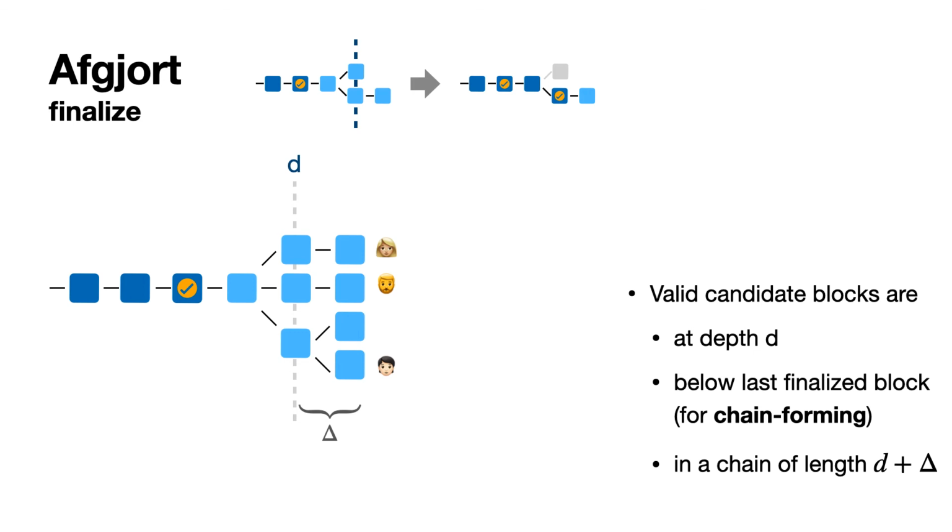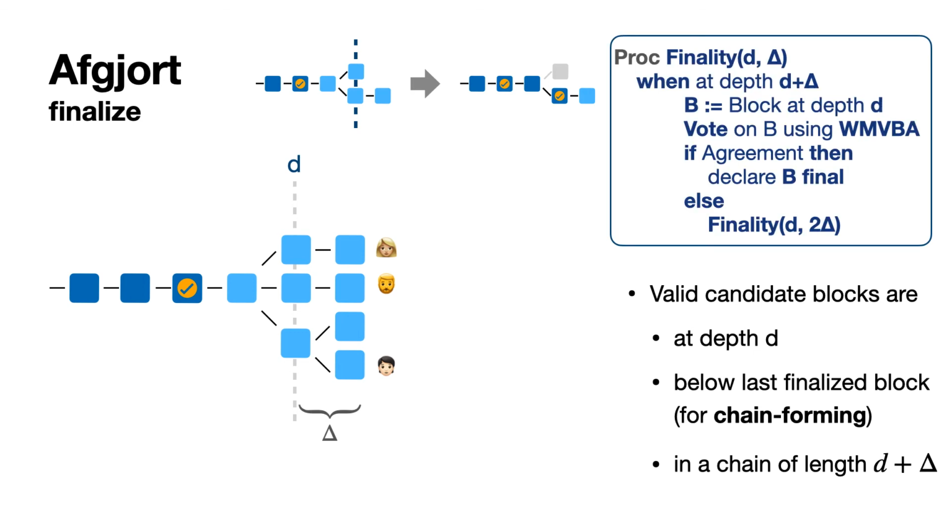So why do we care about this third property? Well, this is about the following procedure. The finality procedure works as follows. As an honest party, you wait until your best chain has a depth of D plus delta. At that time, you select your candidate for finalization.